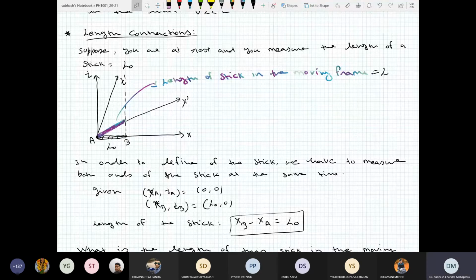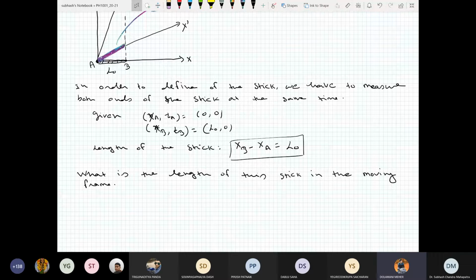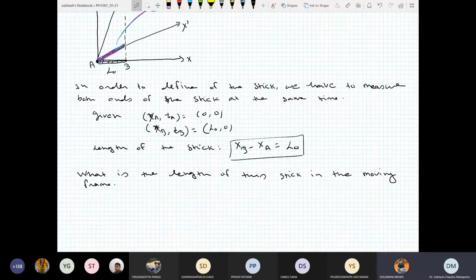Is this clear now? Yes, sir. Okay. Sir, again, while the person is moving, at that time is the bat at rest with respect to him, or is the bat also moving? With respect to him, the bat is moving, no? No, who is measuring? Can you repeat the question? The moving person is measuring the length of the bat.